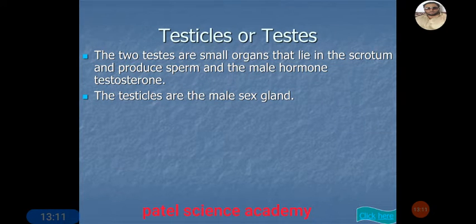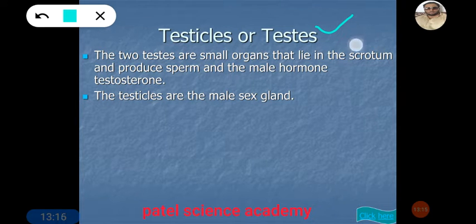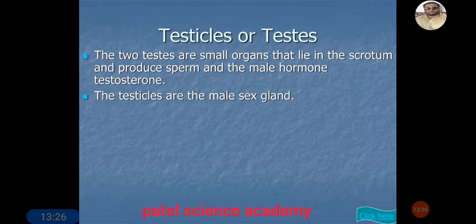The testes are present inside the skin called scrotum. They produce sperm and the male sex hormone testosterone, and these testes or testicles are the male sex gland.